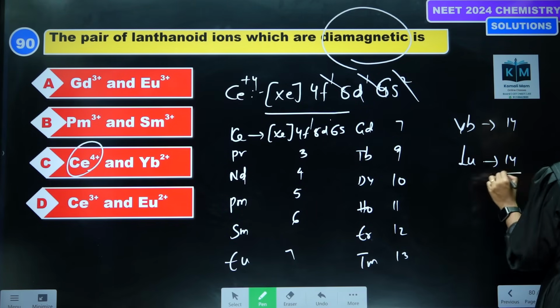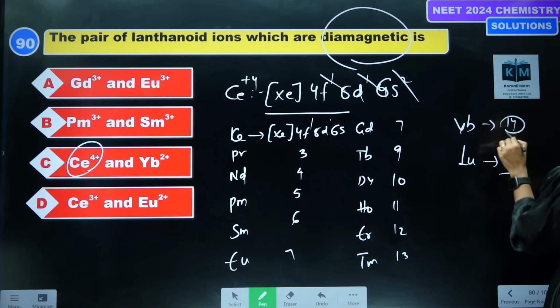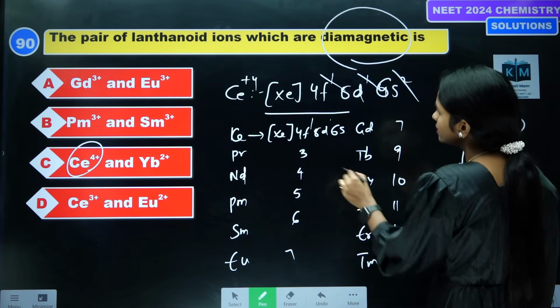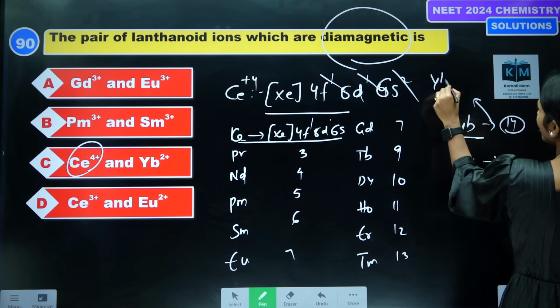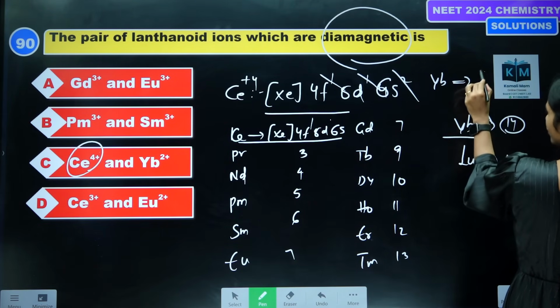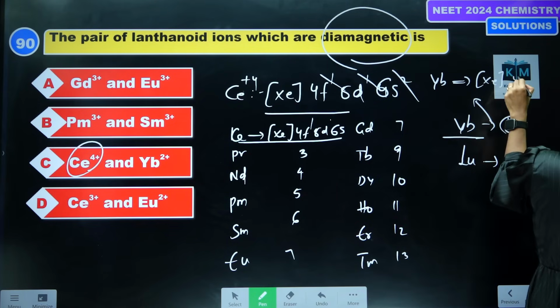I'm using the technique now. So here, ytterbium and cerium. Ytterbium configuration is what, students? I already uploaded the video on this. The best video is there on our channel.